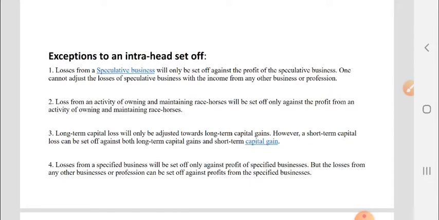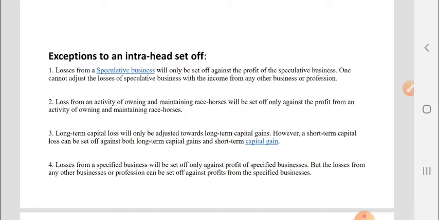Further, there are some exceptions to an intra-head set-off also. Losses from a speculative business will only be set off against the profit of the speculative business. One cannot adjust the losses of speculative business with the income from any other business or profession. Loss from an activity of owning and maintaining race horses will be set off only against the profit from an activity of owning and maintaining race horses.